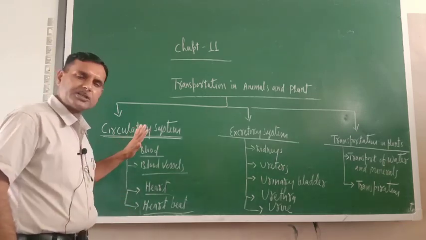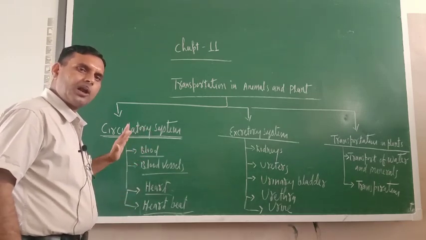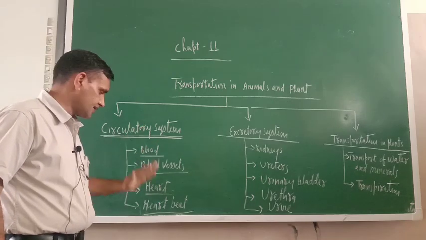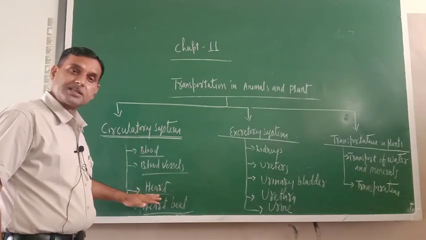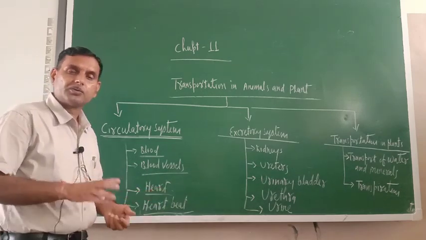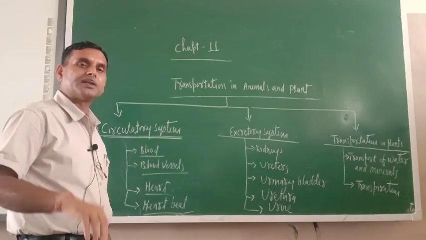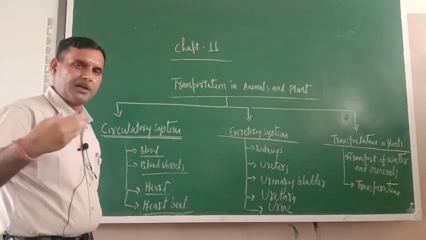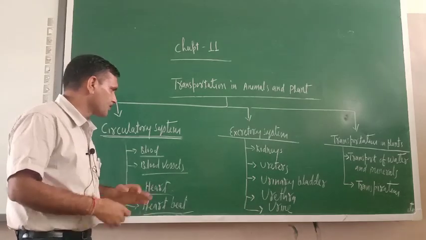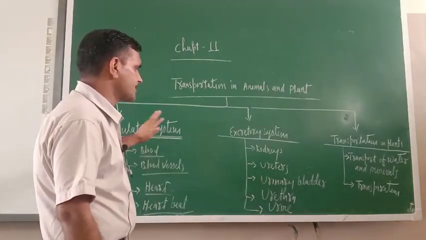It is a very interesting chapter. You will get a lot of idea about the heart, blood and so many other systems. So the heart is equally important. Next one is heartbeat. When the heart pumps, that is the heartbeat. We'll tell you the detailed definition of heartbeat. So this is the circulatory system.